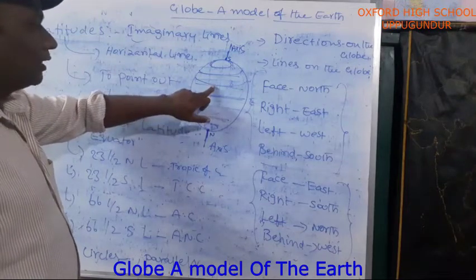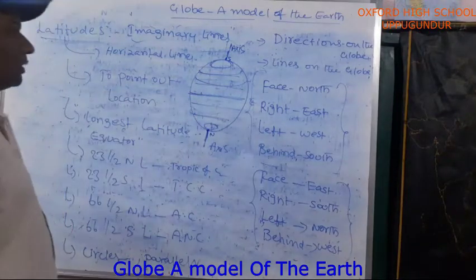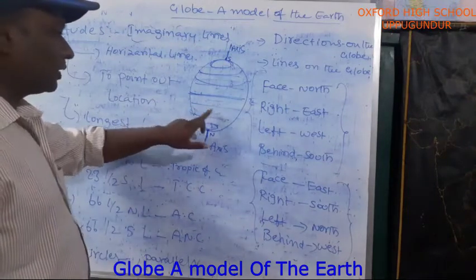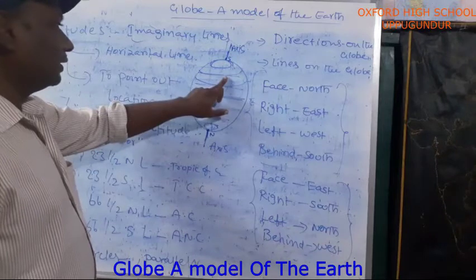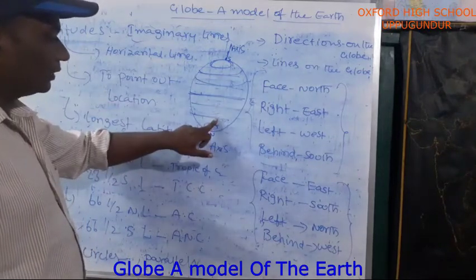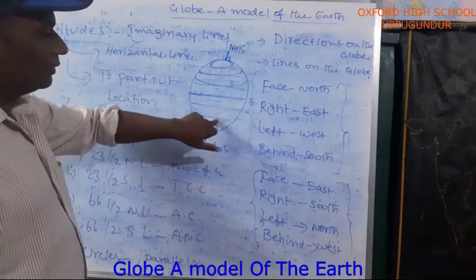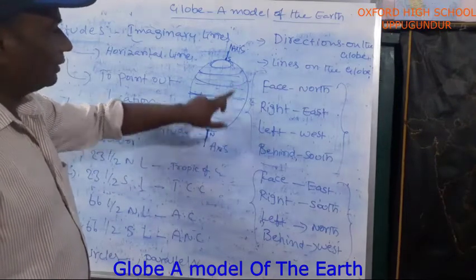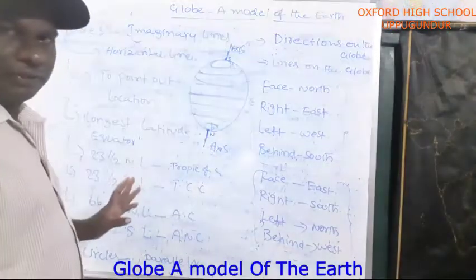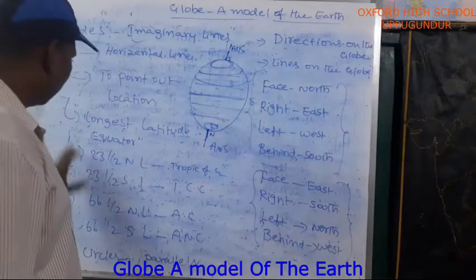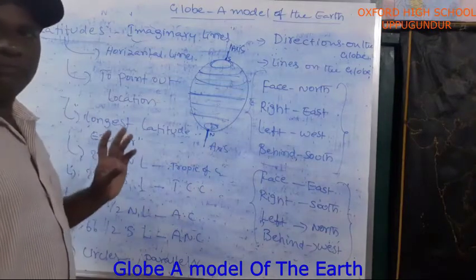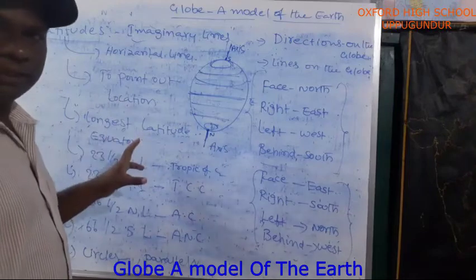Here 23.5 north latitude is called the Tropic of Cancer. 23.5 south latitude is called the Tropic of Capricorn. 66.5 north, Arctic Circle. 66.5 south, Antarctic Circle. Then North Pole, South Pole, both are dots. Leave it. So this is about latitudes. Latitudes are helpful to find out a location.